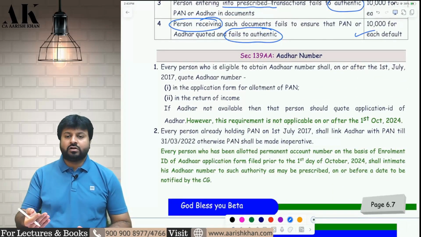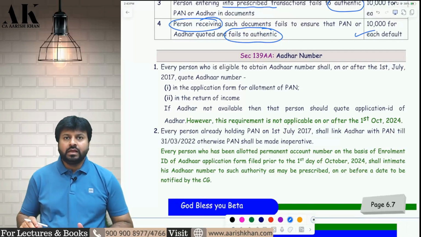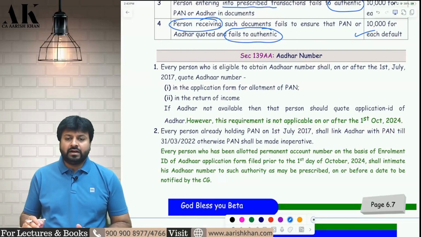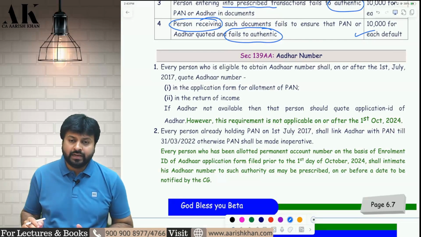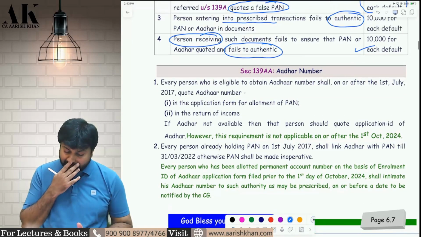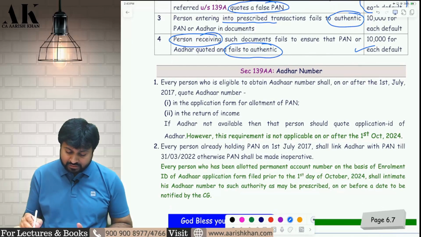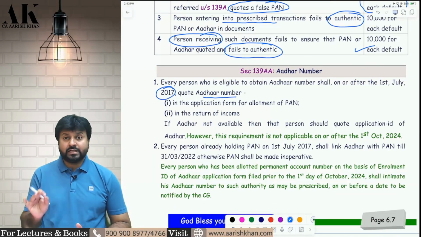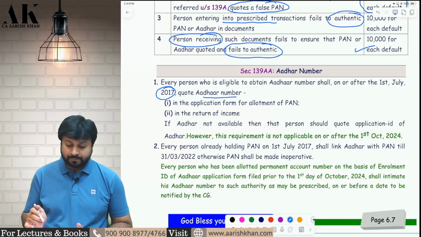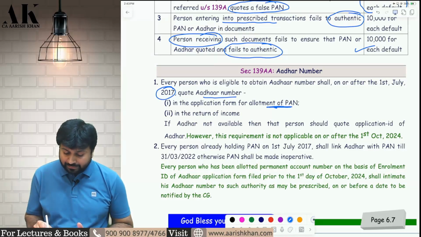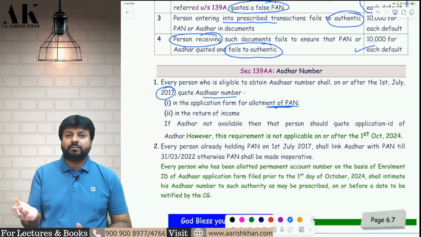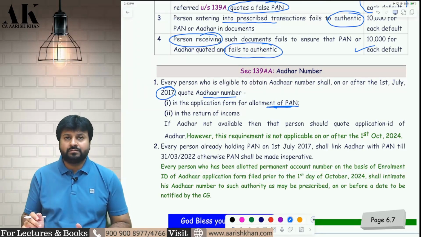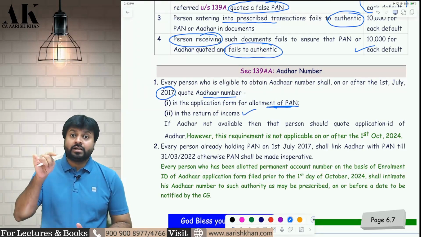Okay. Now let's talk about Aadhaar number. The provisions of Aadhaar number are given under section 139AA. Now what is Aadhaar number? Every person who is eligible to obtain Aadhaar on or after 1st July 2017 shall quote Aadhaar number. Listen carefully, where you are supposed to quote. You have to quote your Aadhaar number in your application form for PAN. Whenever you apply for PAN, you should quote your Aadhaar number also over there. You should quote your Aadhaar number in the return of income also.